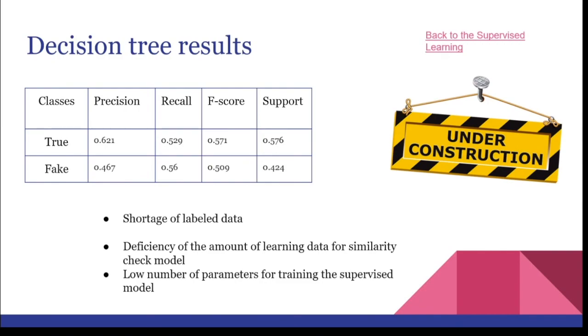One of the weaknesses of our model is the shortage of label data for training and testing our model. The other one is that the training dataset for our similarity check is not large enough. Furthermore, adding some more parameters for the supervised algorithm could amend the model.